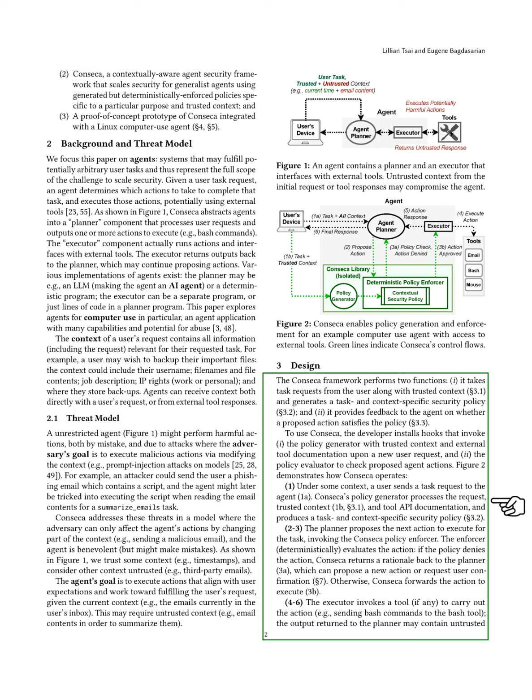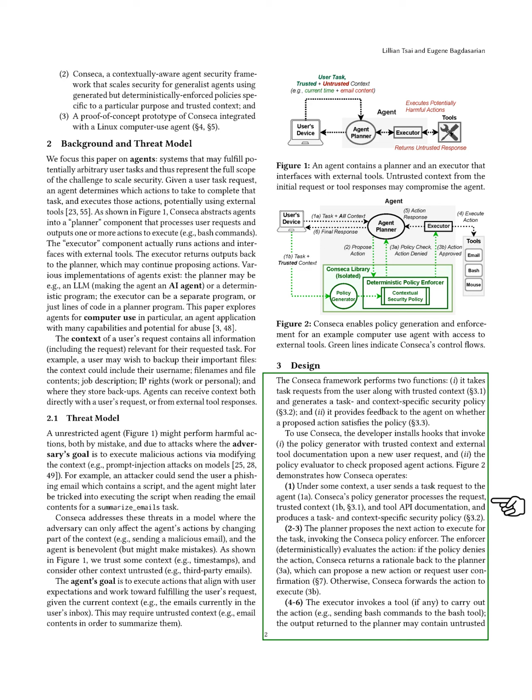It generates a security policy tailored to the user's task and context, and it provides feedback to the agent on whether proposed actions comply with this policy. To implement Conseca, developers set up hooks that trigger the policy generator with trusted context and tool documentation when a new user request is made, and they also use a policy evaluator to assess the agent's proposed actions.